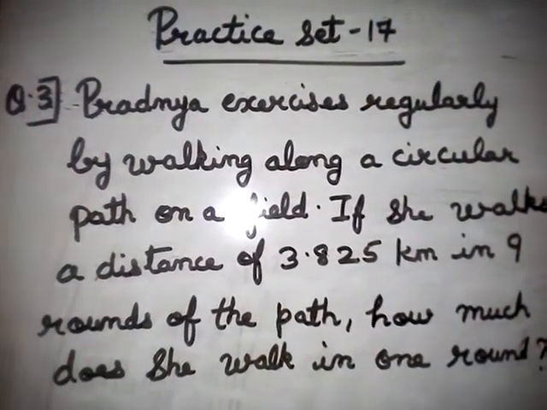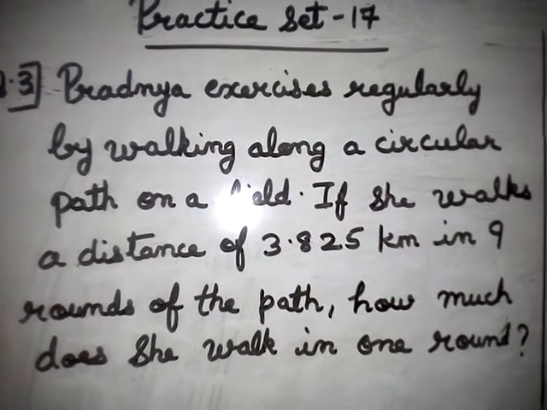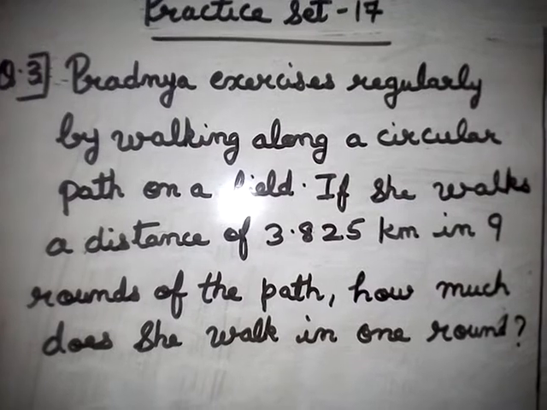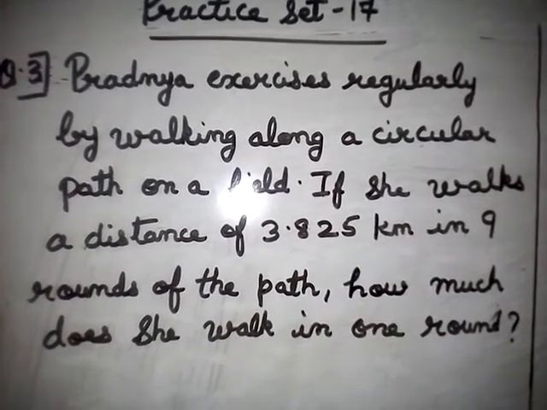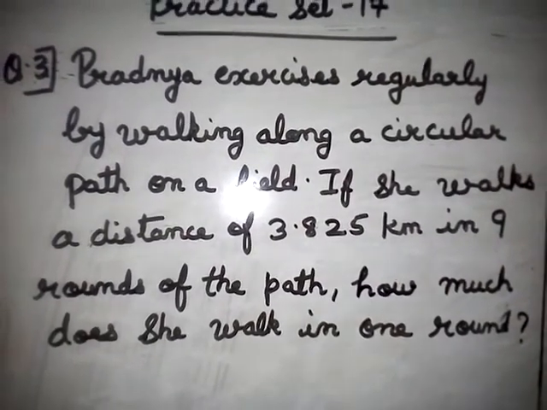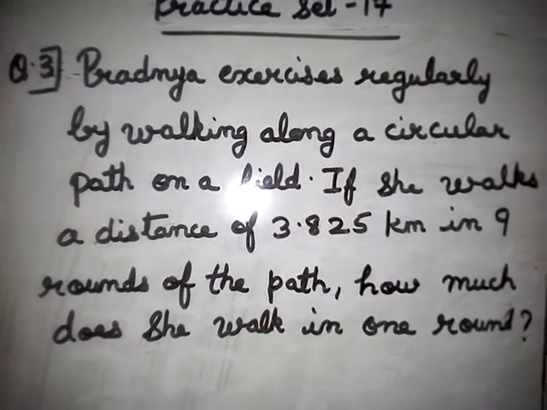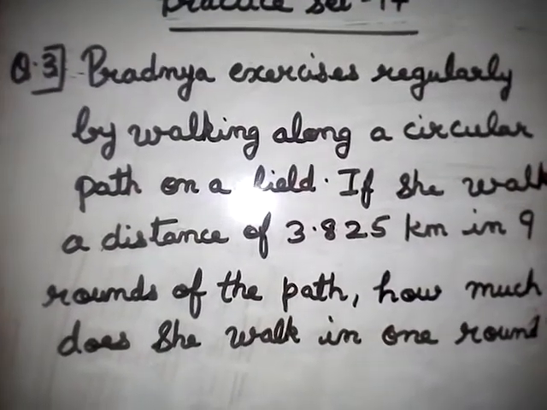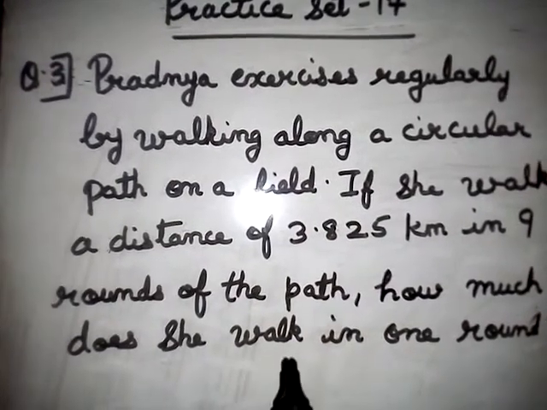Now let me continue practice set 17, question number 3. Pradnya exercises regularly by walking along a circular path on a field. If she walks a distance of 3.825 km in 9 rounds of the path, how much does she walk in one round? Here Pradnya's distance in 9 rounds of the path is given. So you have to write the first statement that